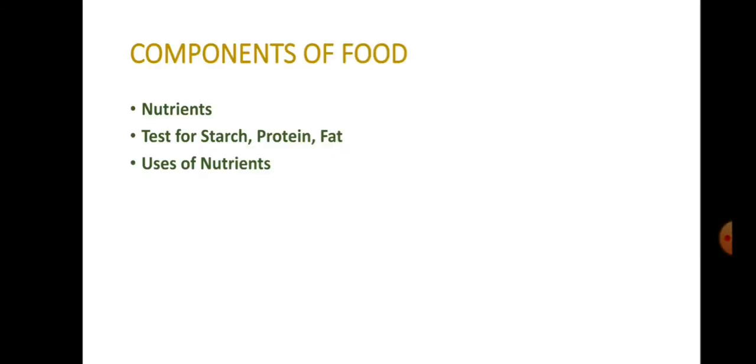Okay, we are in the lesson, going through the lesson Components of Food. In the previous direct class, we learnt about nutrients. What are nutrients? What are the major nutrients in our food? Carbohydrates, proteins, fats, vitamins and minerals. In addition, dietary fibers and water also.